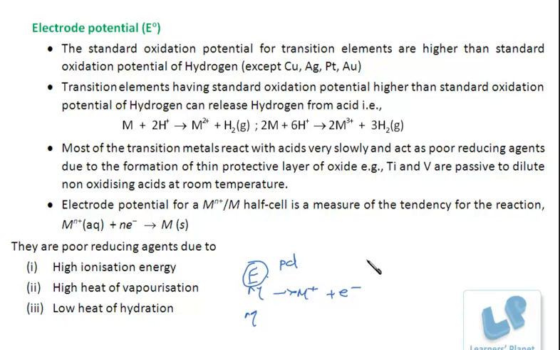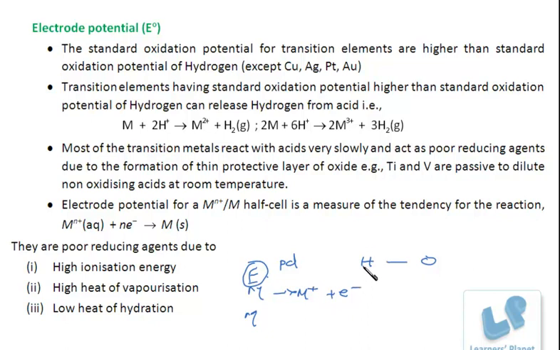The standard reduction potential of hydrogen is taken as 0. What is standard reduction potential? In the electrochemical series, the electrode potentials are arranged in the order of their reduction potentials, or in the decreasing order of their reducing strengths.